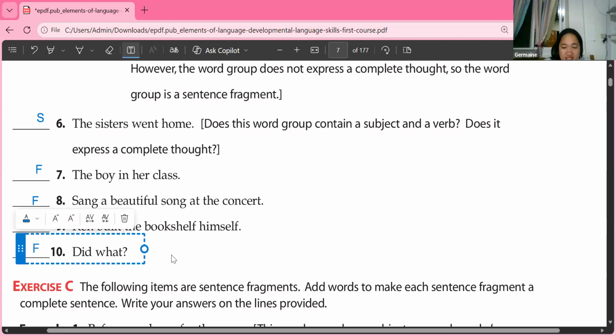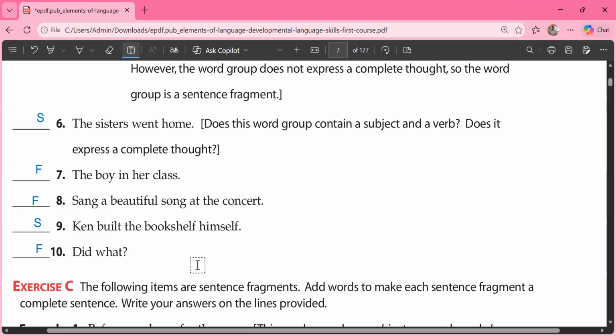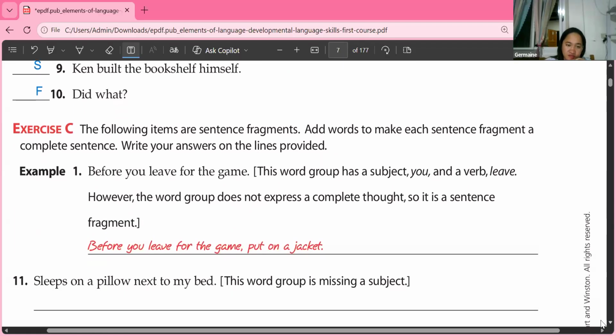What's the answer, Ananda? Fragment. Very good. Thank you, Ananda. You're welcome, Miss. Wow, okay, teacher is very happy because you were able to identify which are the sentences and which are the fragments. Thank you, everyone.